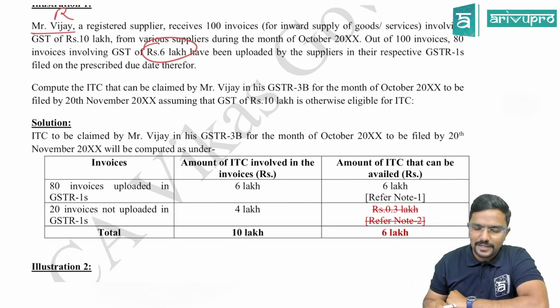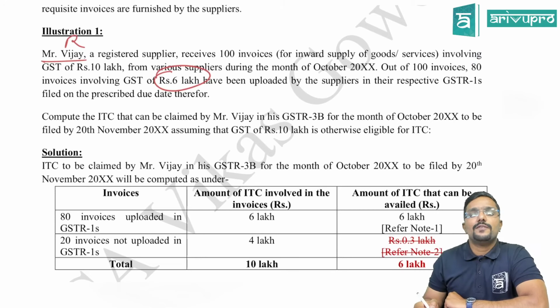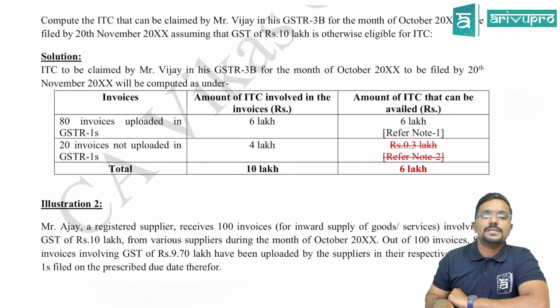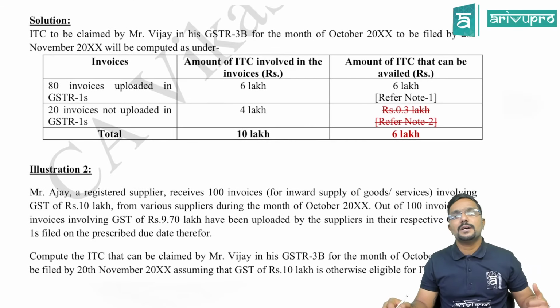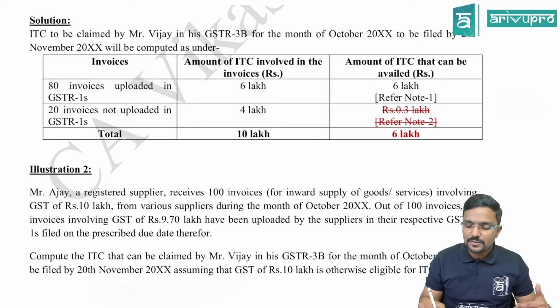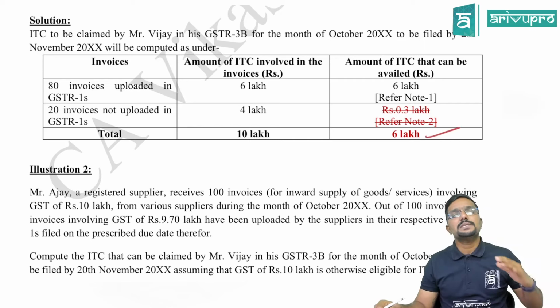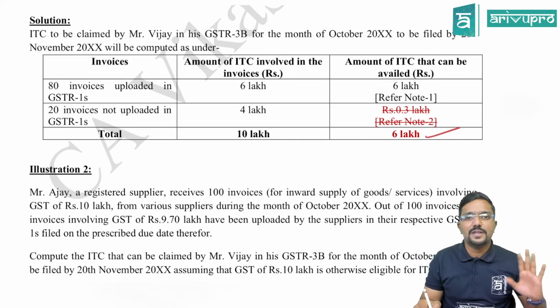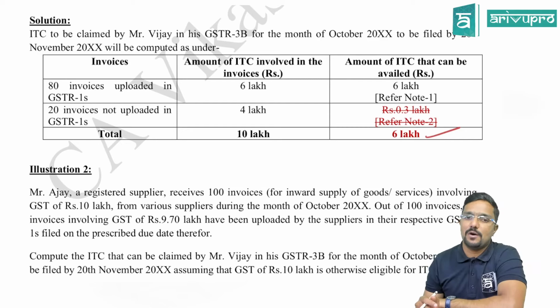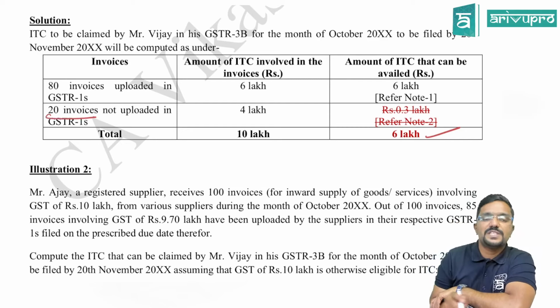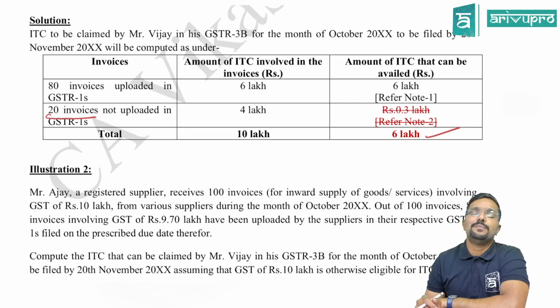So 10 lakh is otherwise eligible, but out of 100 invoices, only 80 invoices have been uploaded by the suppliers. That means the remaining 20 are not uploaded. With respect to that, the recipient cannot claim any credit. So for the month of October, the credit which the recipient can claim is only 6 lakh. He can claim only 6 lakh. And with respect to this 4 lakh, now it is 0. Previously it was 5%, but now they have removed that. It is 0 now. So with respect to 20 invoices which are not uploaded, 0 credit can be claimed by the recipient. Hope it is clear for you.